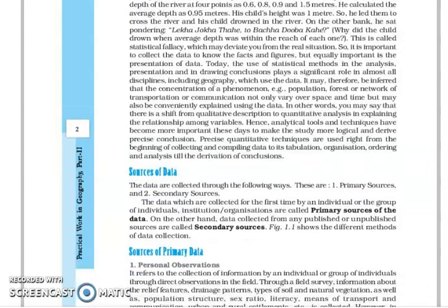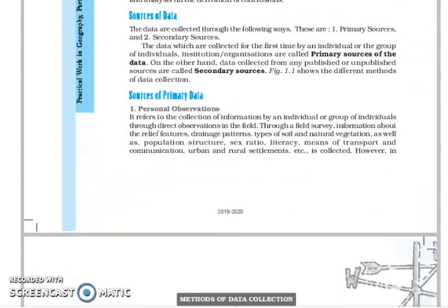Now the sources of the data. This is another important part, the third thing that you are going to write in your copy. Now what are the sources of the data we have? We basically have two sources of the data. One is called the primary data and another one is called the secondary data. Now what is this primary data or primary source of the data?